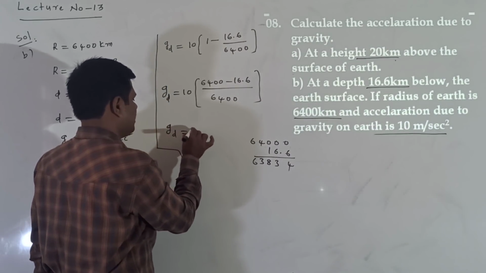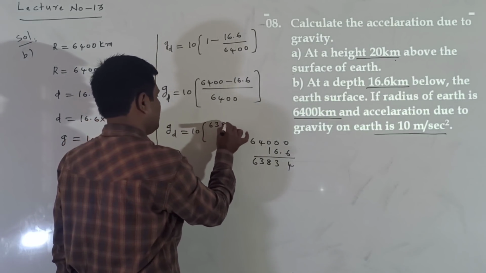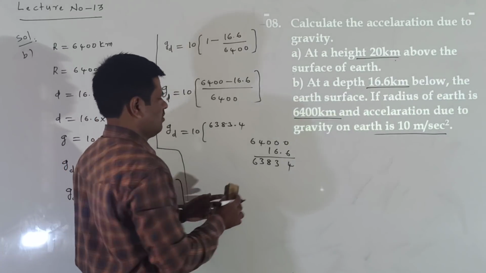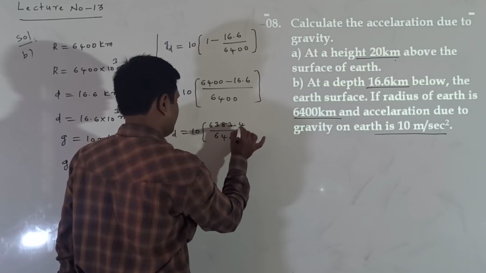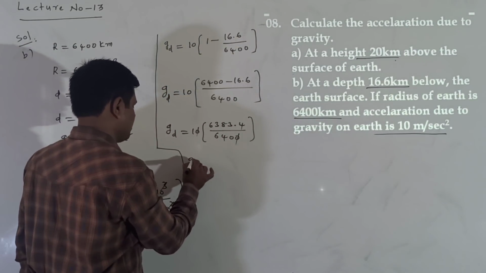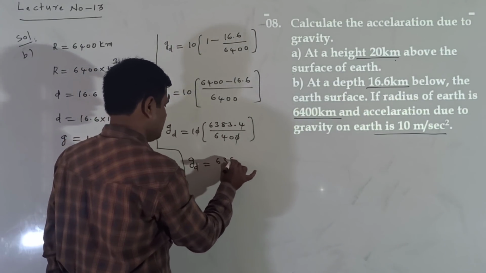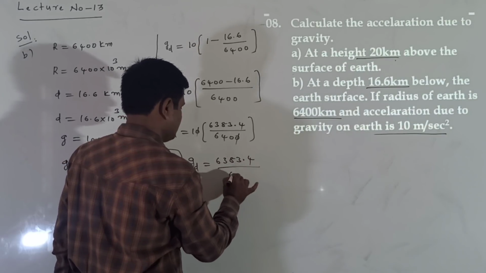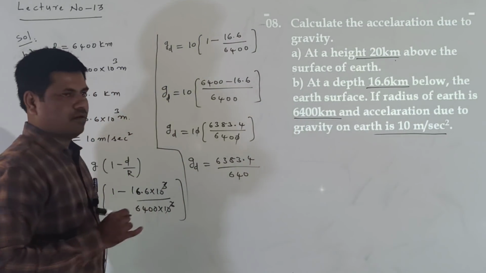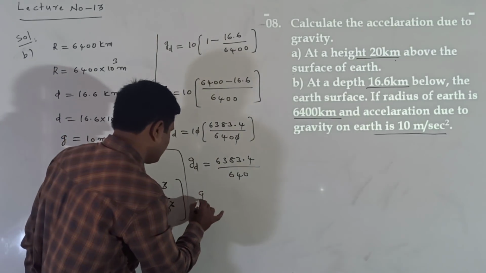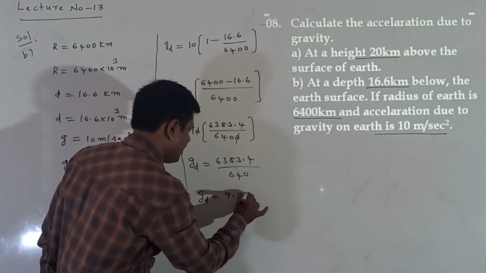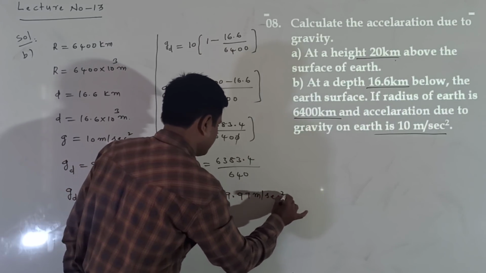Now what are we getting here? g_d is equal to 10 into 6383.4 by 6400. Here the 0 cancels. Now g_d is equal to 6383.4 by 640. Okay, when calculating this, we get approximately 9.97 meter per second square.